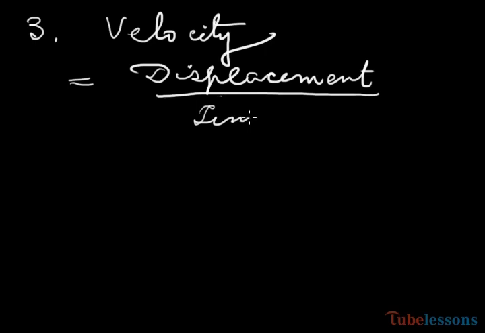Displacement by time. Now the dimensional formula of velocity will be displacement means L divided by time T, that is equal to L T to the power minus 1.